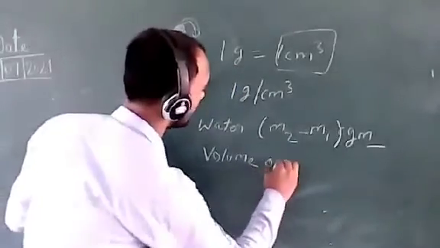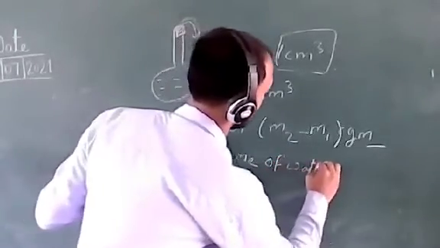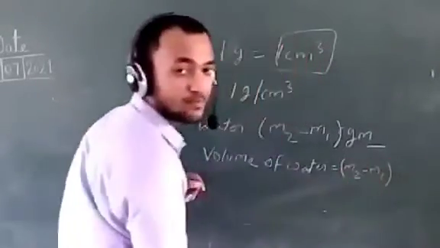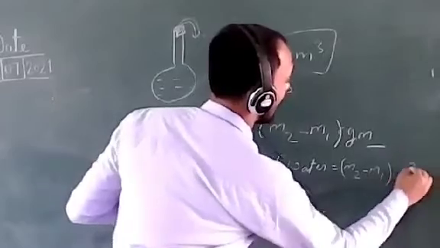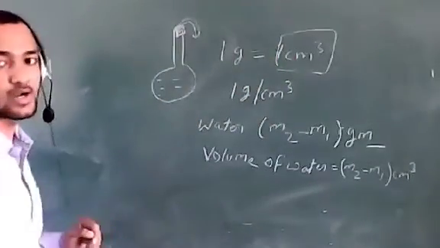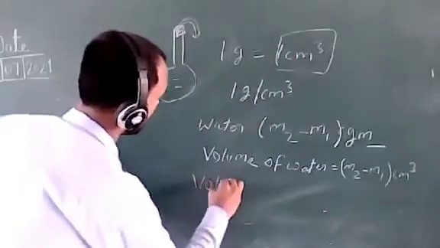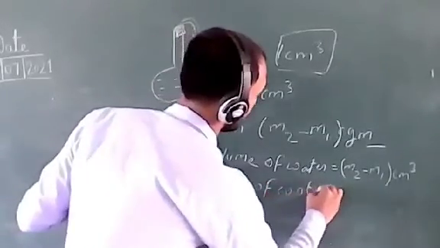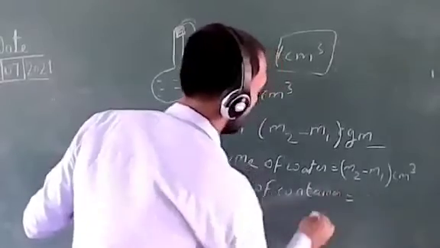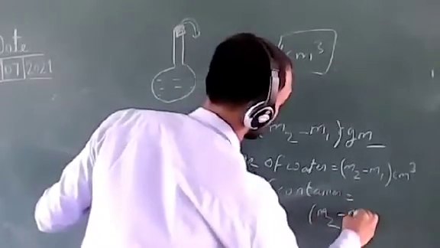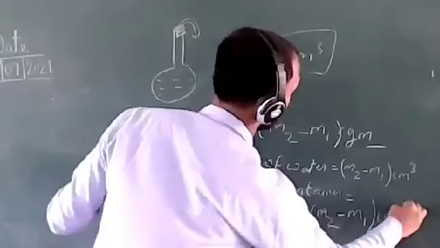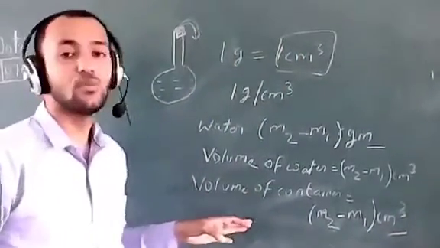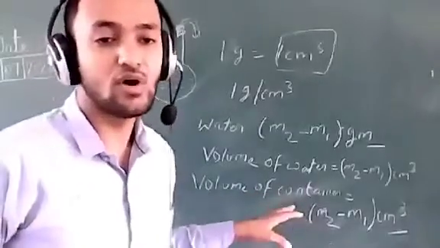So the volume of water is m2 minus m1 centimeter cube, and it will be equal to the volume of the container. So the volume of the container is m2 minus m1 centimeter cube, and it will be filled with the same amount of liquid.